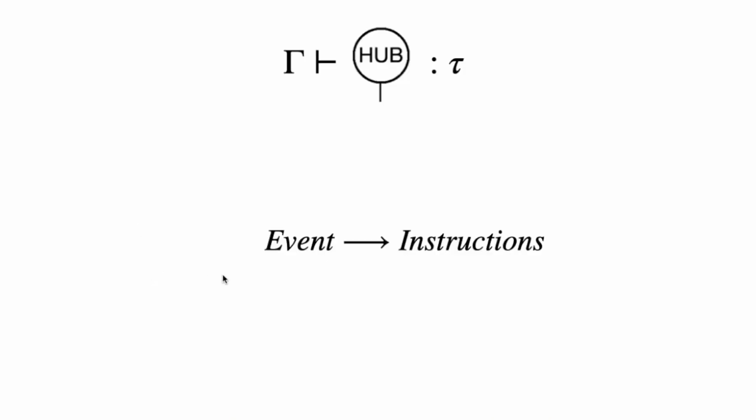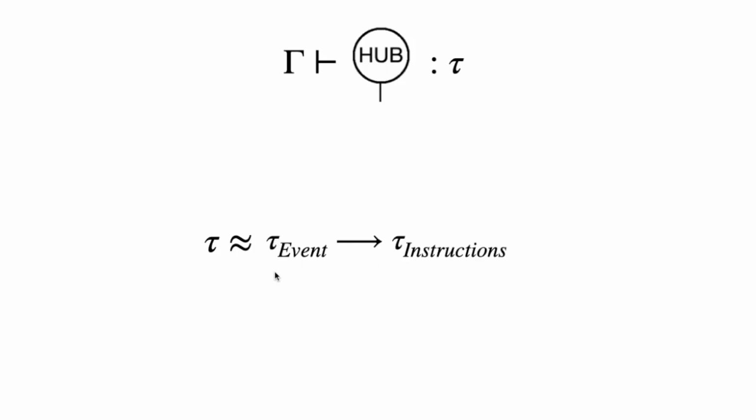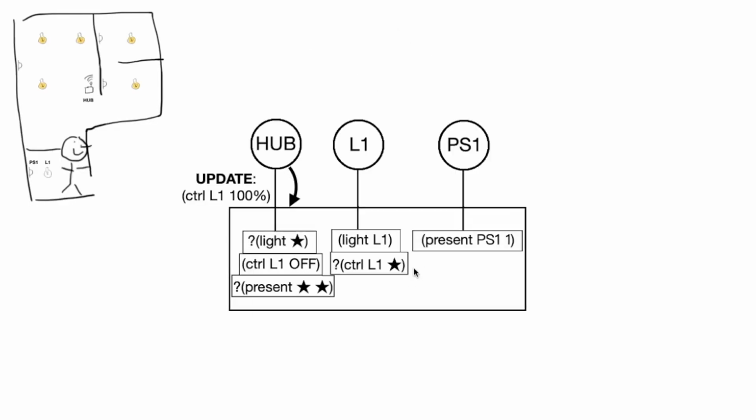Recall that dataspace actors are pure functions, letting us model them as terms in the lambda calculus. It's then natural to use the simply typed lambda calculus as a starting point for writing typed actors. The informal signatures for actors can then be modeled as an arrow type. This leaves us with needing to determine what extensions to SDLC and arrow types we need to reason about dataspace events, instructions, and actors. Let's go back to our example to illustrate how to design types to meet these goals.